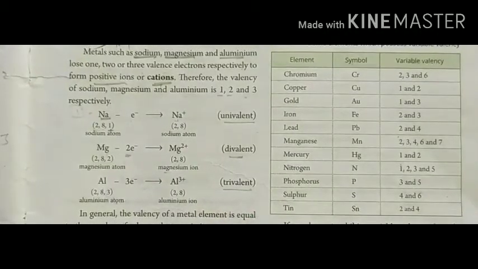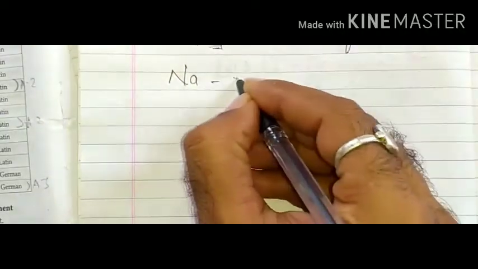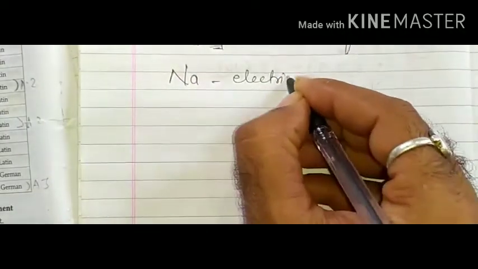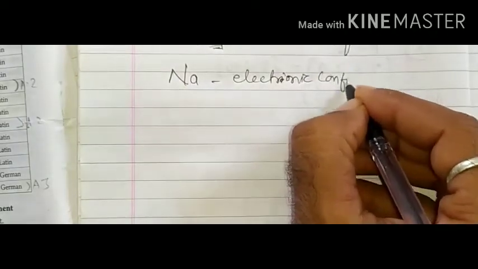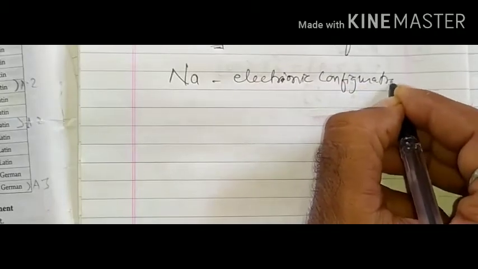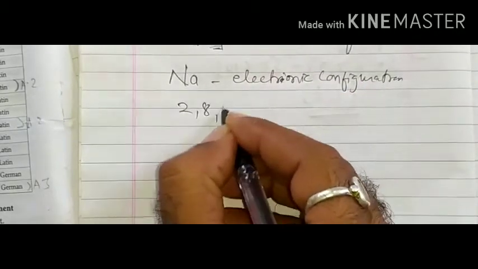For an example, I will teach you one thing. See, sodium's electronic configuration is 2, 8 and 1.